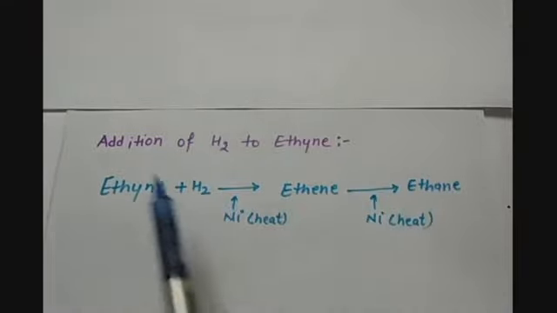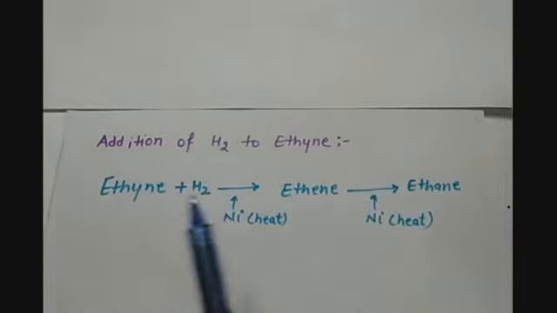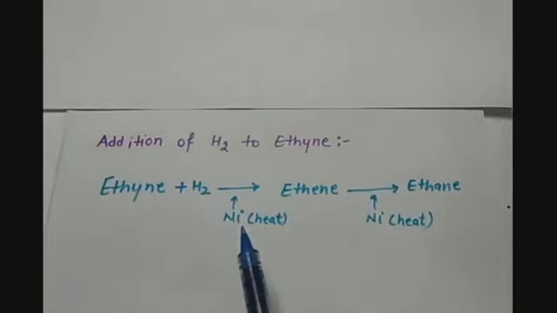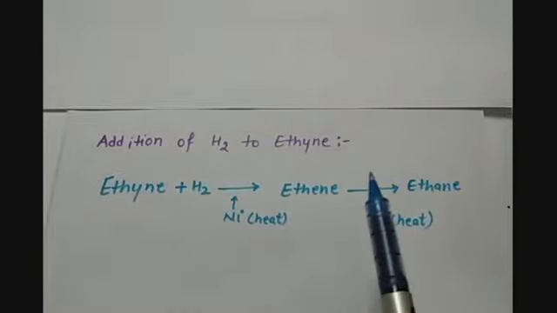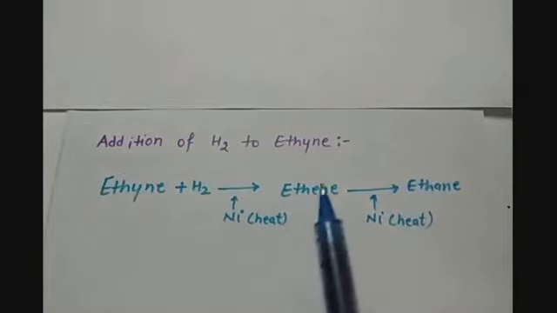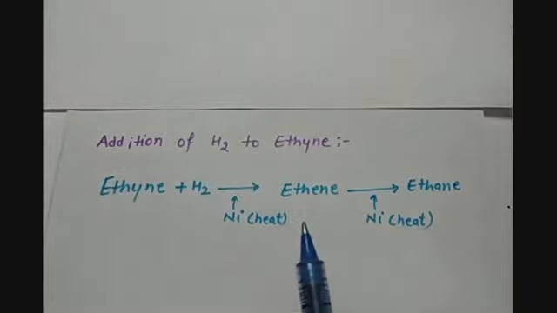Along with the addition of hydrogen, we need nickel as a catalyst, which helps to convert ethyne to ethene and then to ethane. So to convert unsaturated hydrocarbons into saturated hydrocarbons, we need a catalyst.